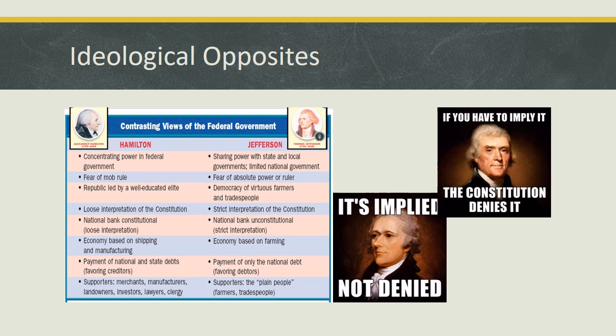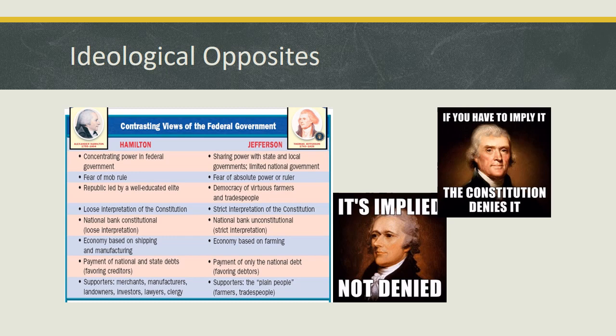Hamilton was a loose constructionist, which means he had a very broad interpretation of the powers found inside the U.S. Constitution. Hamilton used the necessary and proper clause in the Constitution to justify the expansion of federal power because the Constitution gives some powers to Congress. They must have other powers to exercise those specifically listed powers.